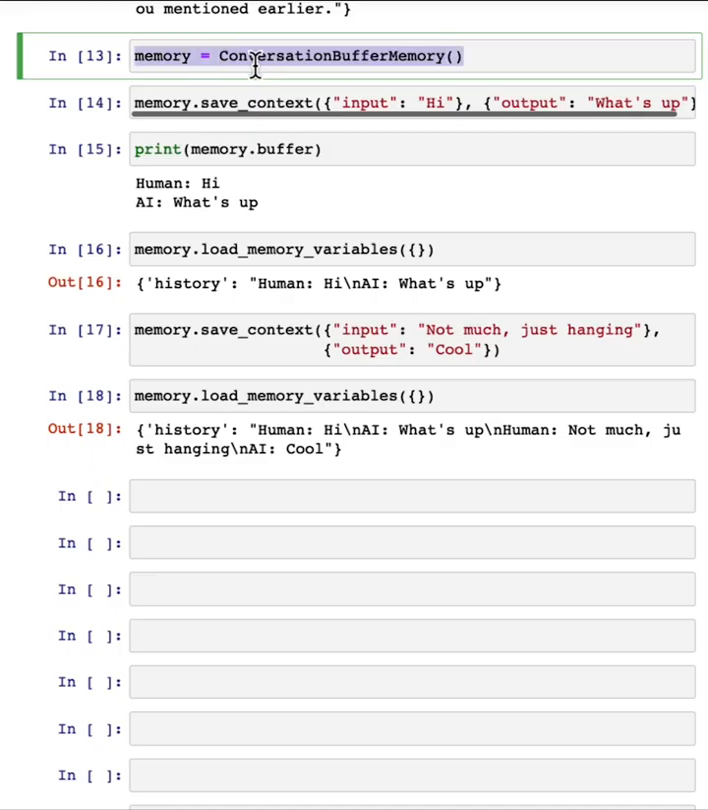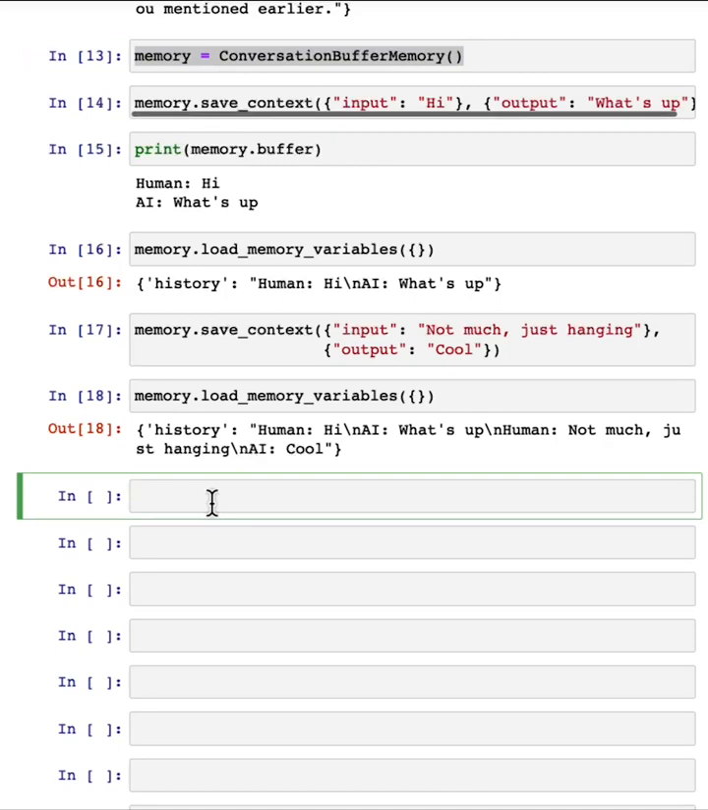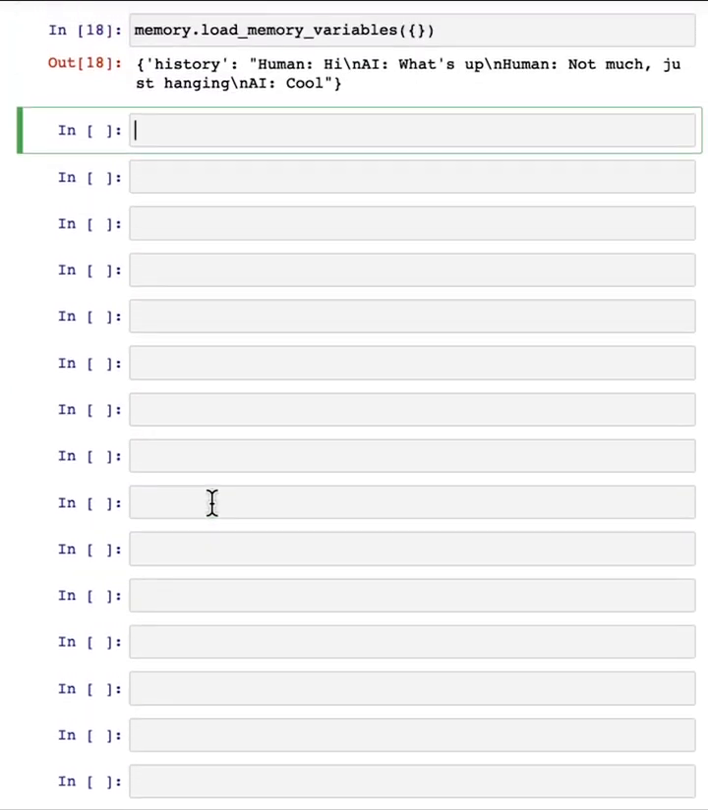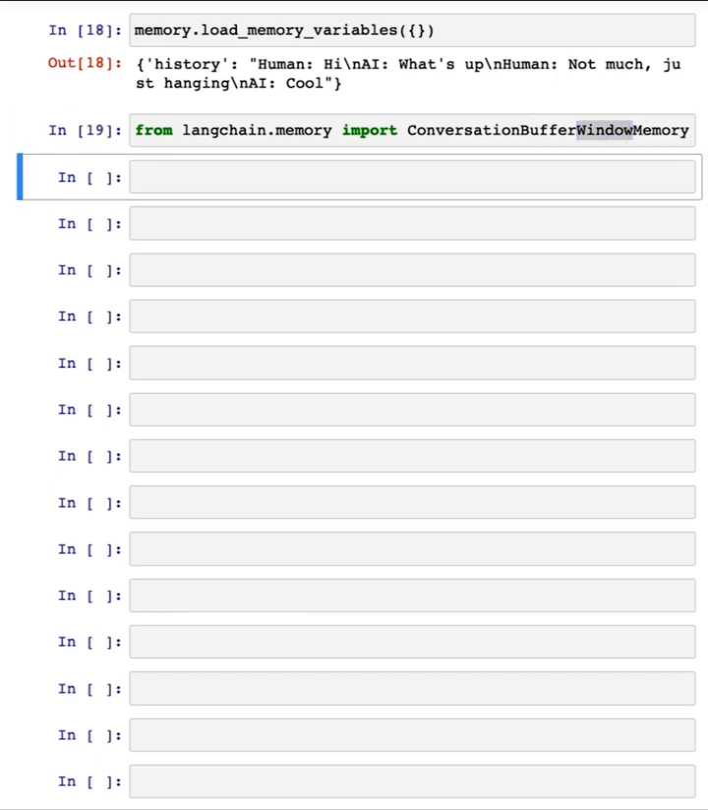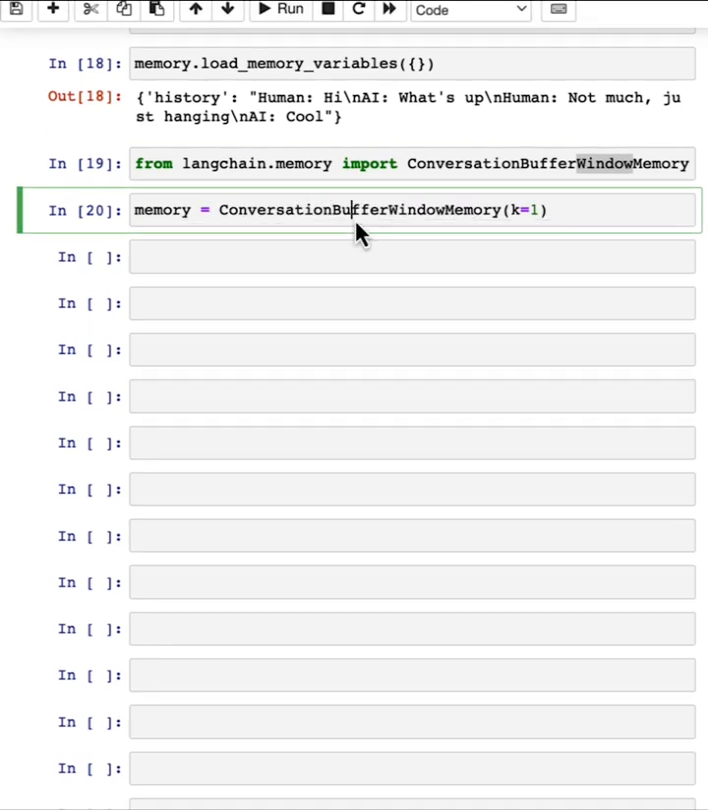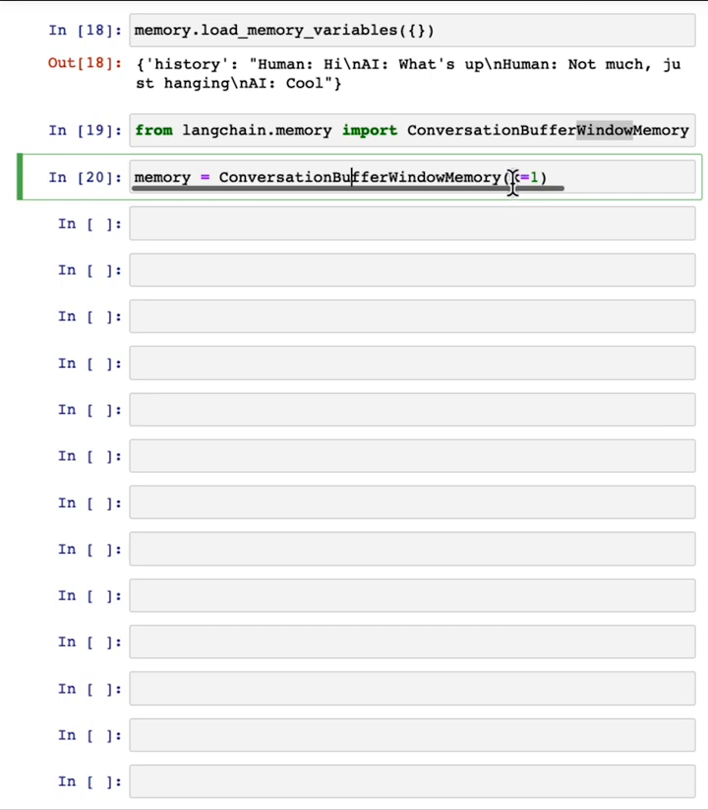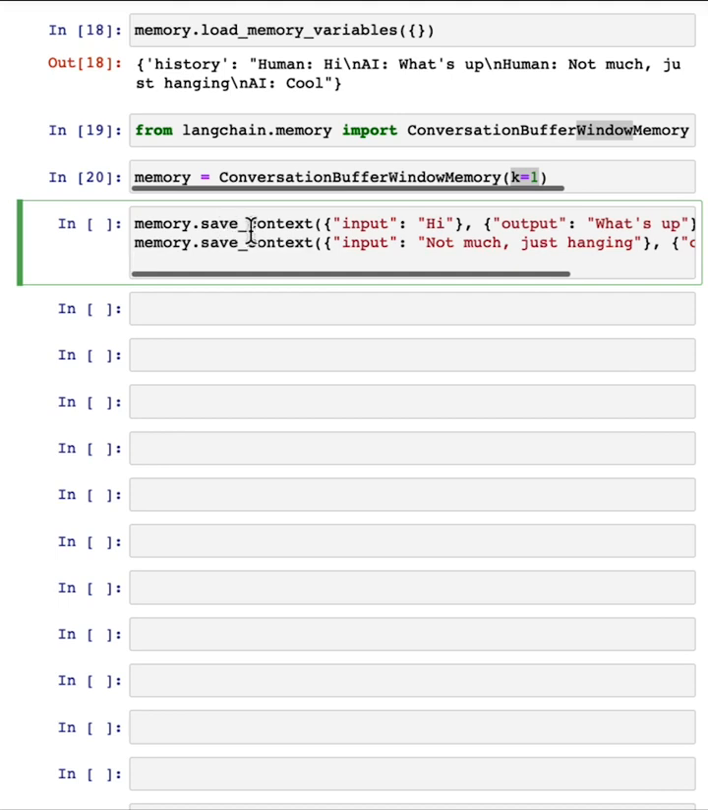So far, we've been looking at the conversation buffer memory. Let's look at a different type of memory. I'm going to import the conversation buffer window memory that only keeps a window of memory. If I set memory to conversation buffer window memory with k equals 1, the variable k equals 1 specifies that I want it to remember just one conversational exchange. That is one utterance from me and one utterance from the chatbot.